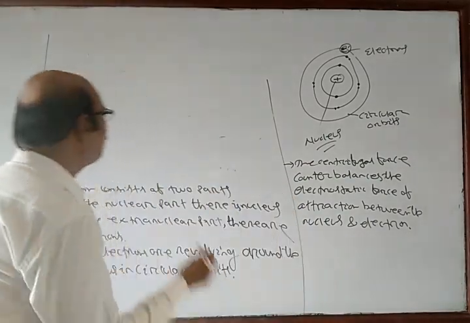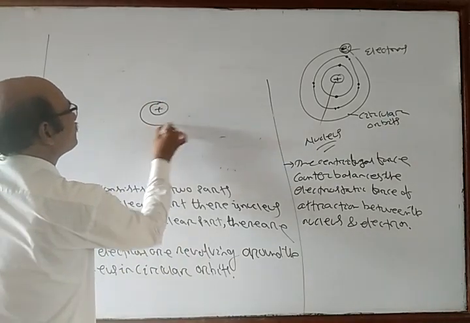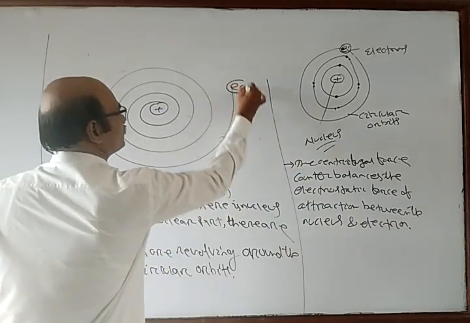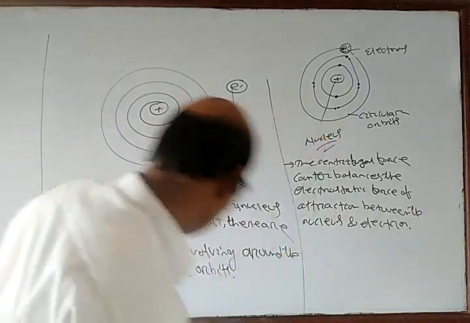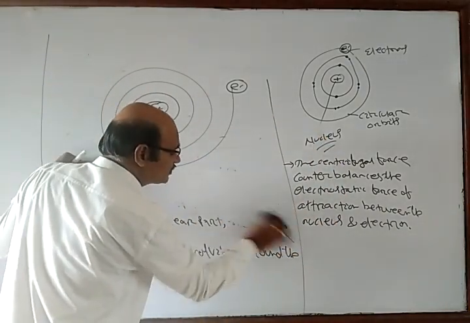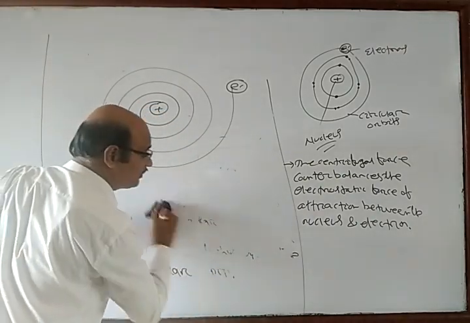So the nucleus, like this. I say this is the Rutherford model. Now see, the electron when revolving around the nucleus in a circular path will lose energy and the orbit becomes a spiral.